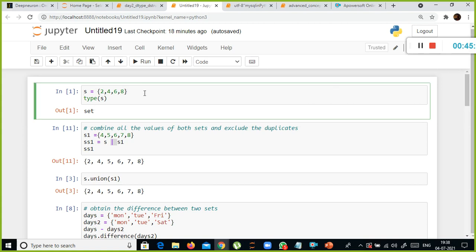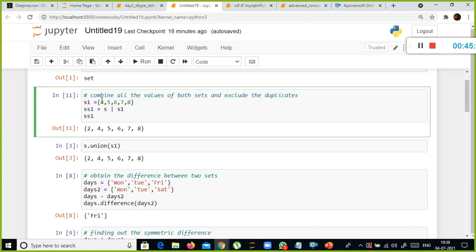I was talking about this one. This is the set. I'll just repeat it since it was my mistake. This is how you define that set. And to check the data type of this variable, you need to use the type function. Inside the type function, if you specify the variable, it says it is not a conventional or typical variable. It is a data structure called set.